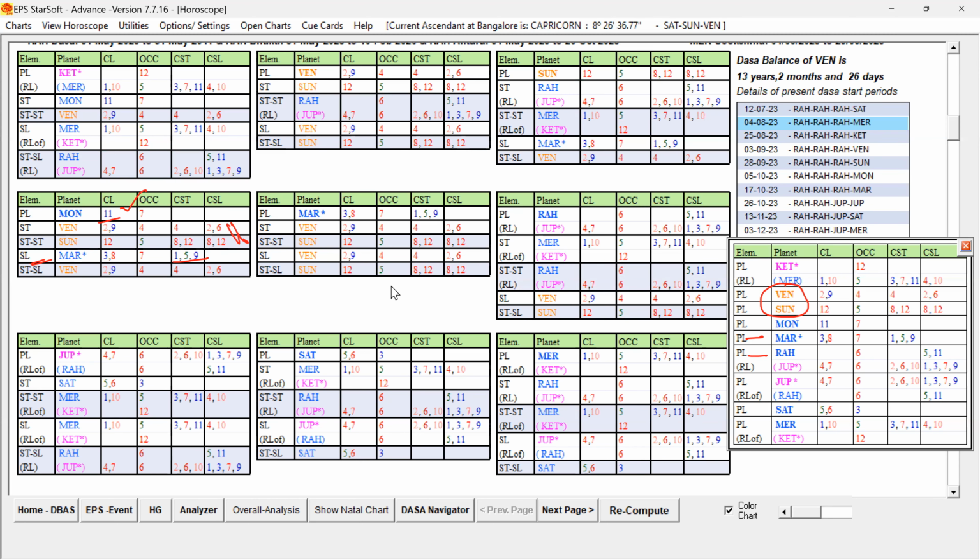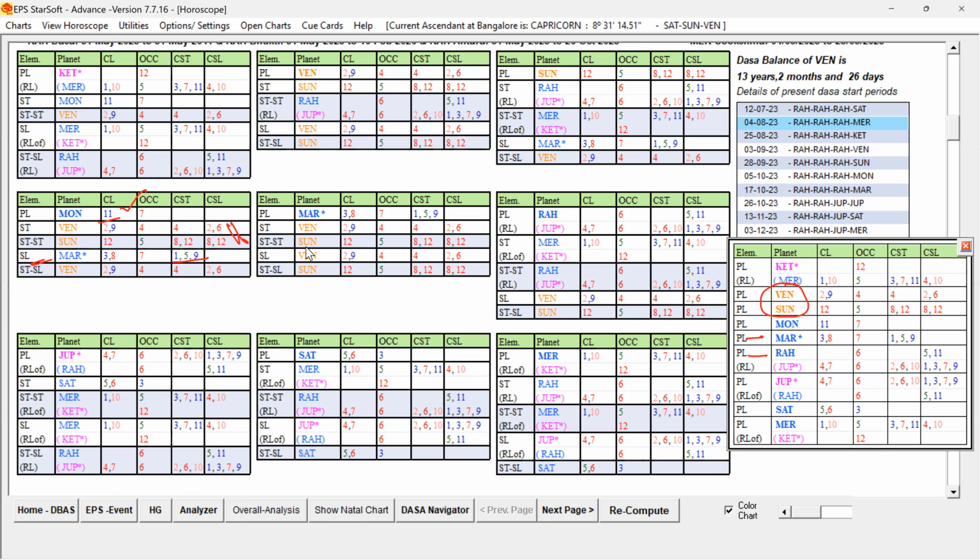So definitely during the Mars period, the native will face a lot of problems in her movements and body, and neck pains, because Mars is also posted in its own sign in Aries. So that can cause some sort of problem in the neck.